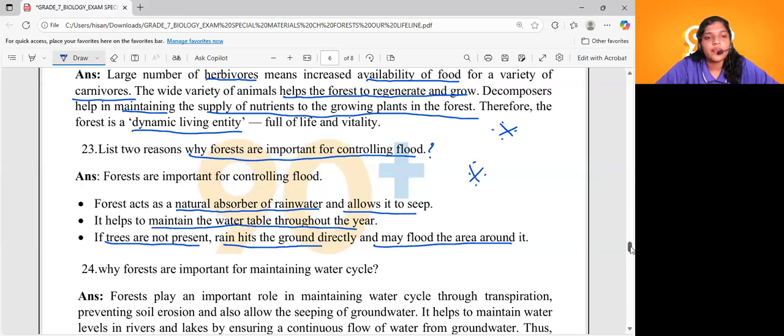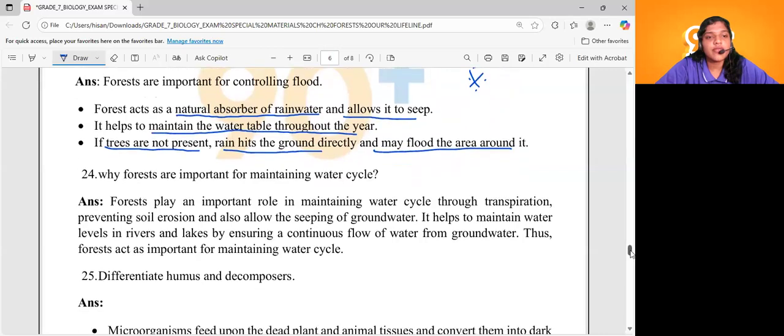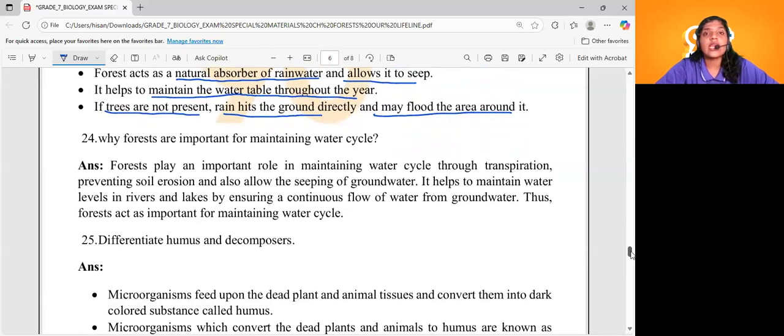Okay, shall we continue? Coming to question number 24. Why are forests important for maintaining the water cycle, dears? We know that forests have trees, and trees help in transpiration. You know what transpiration is, right? Transpiration is the loss of water in the form of water vapor.